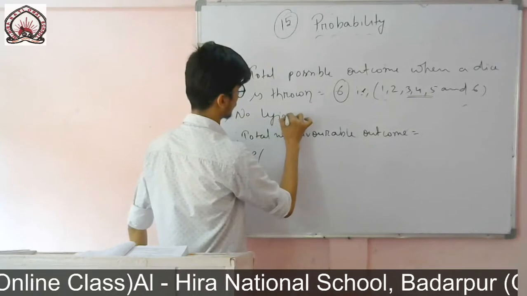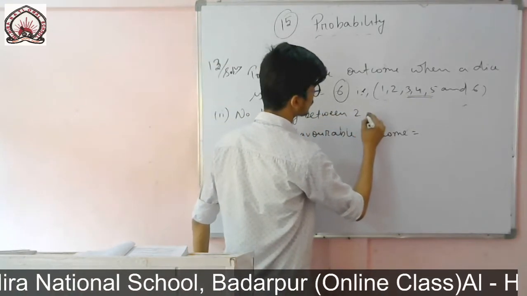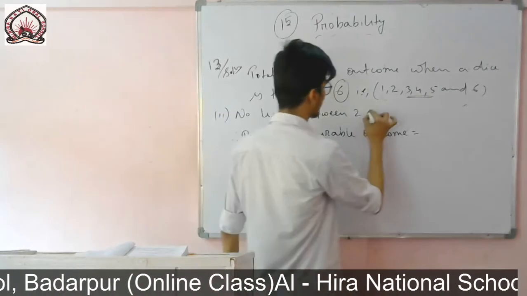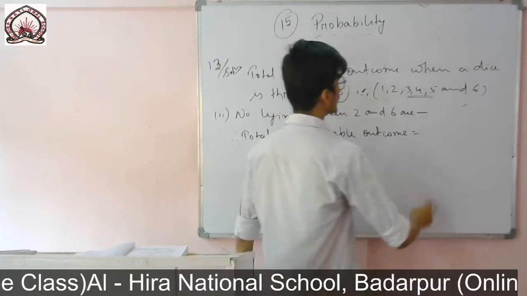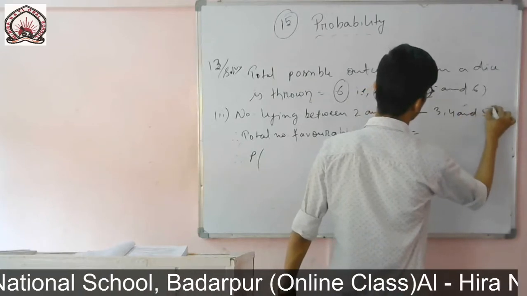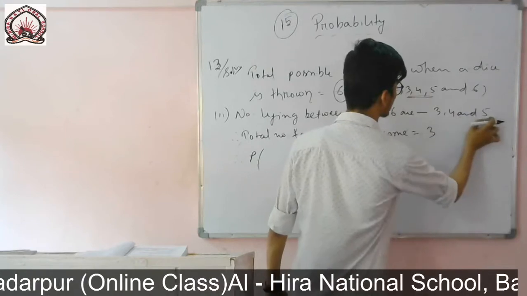Numbers lying between 2 and 6 are 3, 4 and 5. That means the favorable outcome is equal to 3. How many numbers? 1, 2, 3.